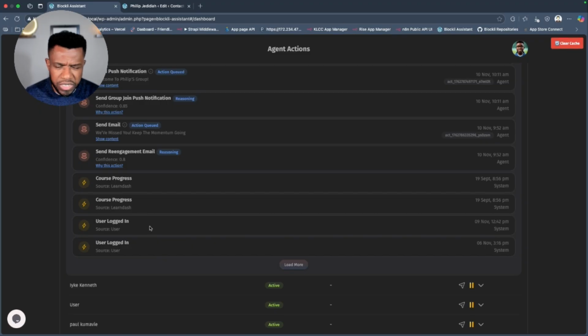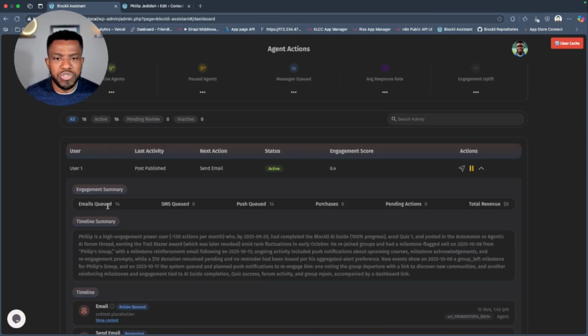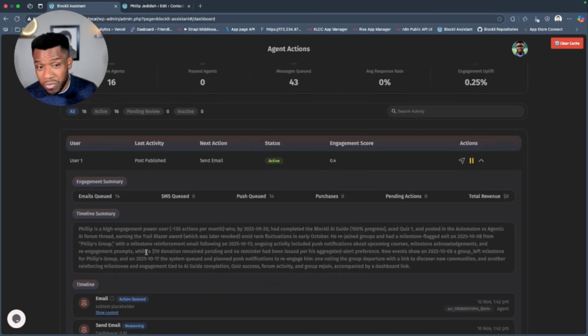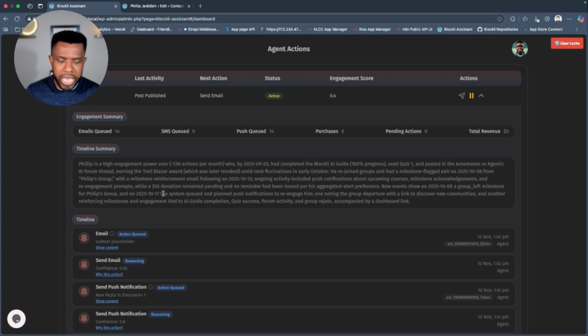course progress, user logged in. So when a user logs in, when a user completes a course, when a user earns a GamiPress achievement, and a whole bunch of other activities they do on your site, all of that is logged in this user's own unique timeline history. The AI agents use that timeline history to summarize this user periodically, maybe once a month, once a week, or once a day. It will look at the most recent activities this person has done, and then build a summary of that user, and it keeps this summary fresh.